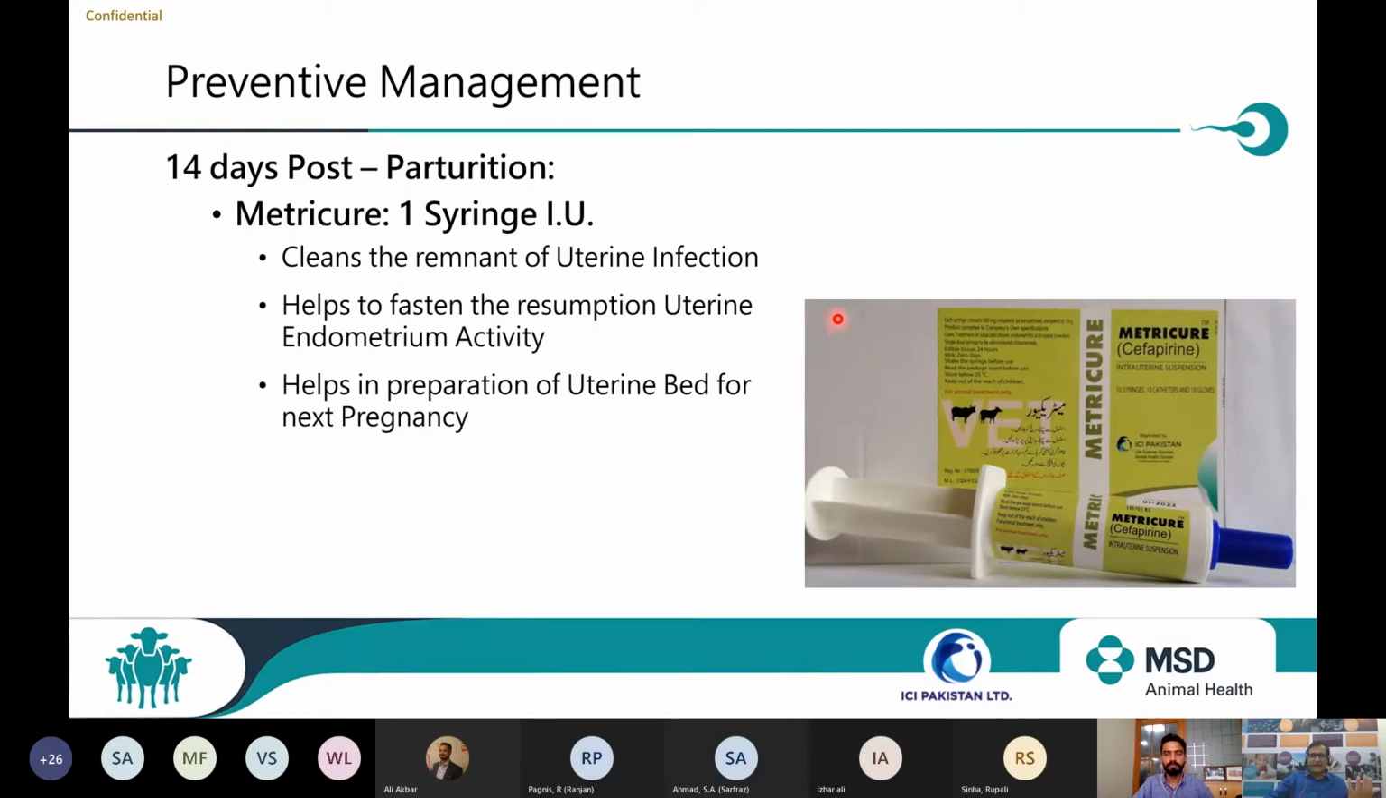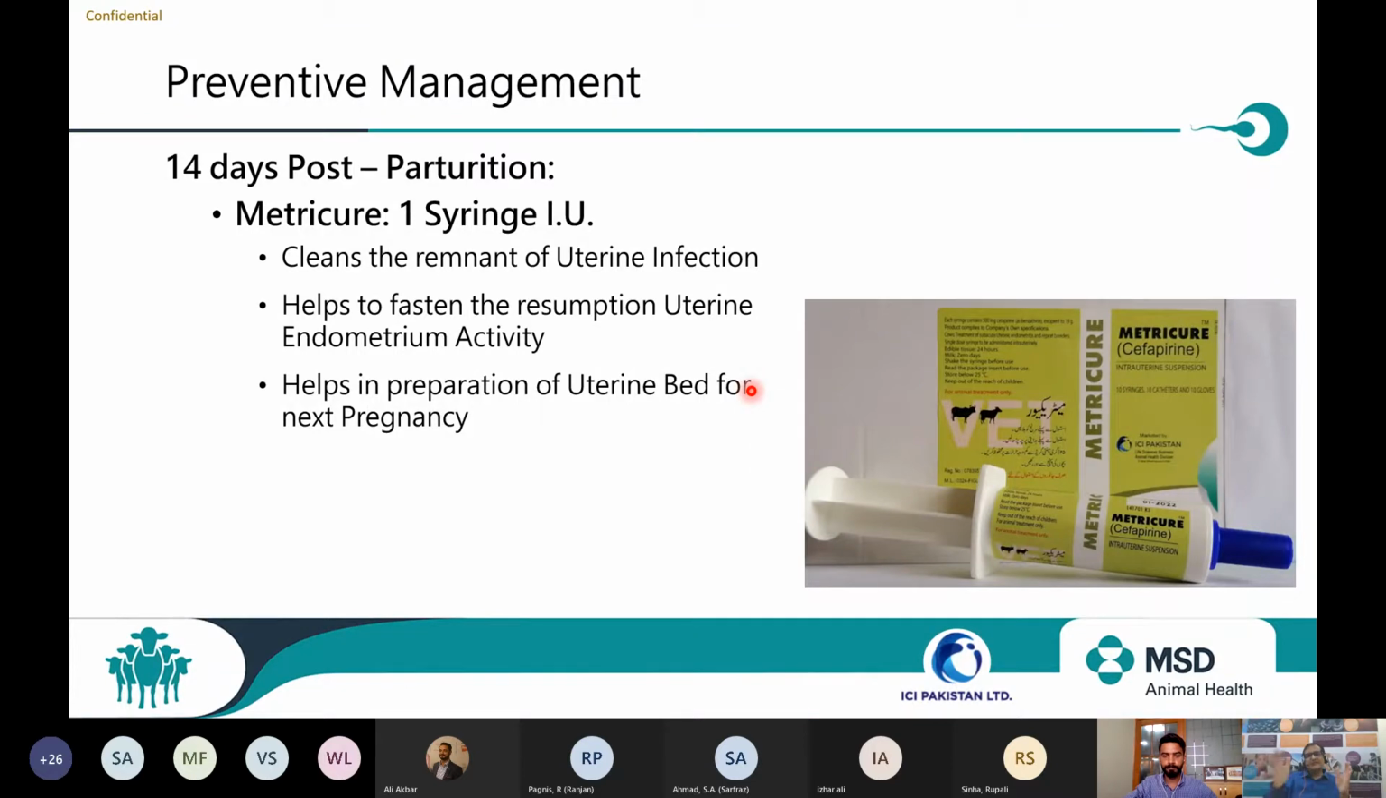So as a preventive, what I do is give one Metricure syringe intrauterine on the 14th day. The uterine cervix is open, and I give Metricure. What is the benefit? Number one, it cleans whatever remnant of infection or any infection is present. Number two, it helps resumption of uterine endometrium activity. Third, it helps to prepare the bed for the next pregnancy, which is coming on the 66th day.